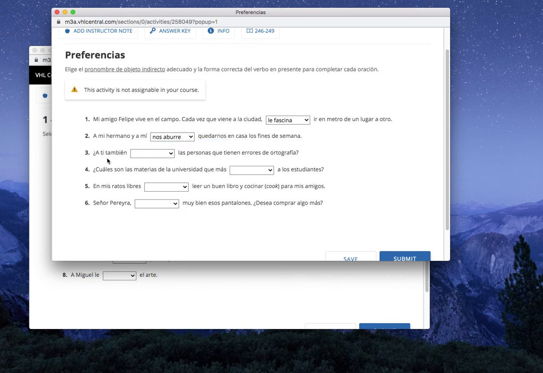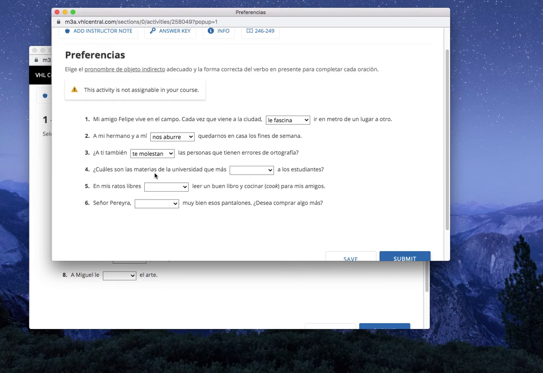3. A ti también, blank, las personas que tienen errores de ortografía. Ortografía is spelling. So here are the 4 options. Te molesta las personas, te molestan las personas, le molesta las personas, le molestan las personas. Pause. And we're back, it'd be te molestan. We know it's te because a ti, and then it's molestan because las personas, more than one.